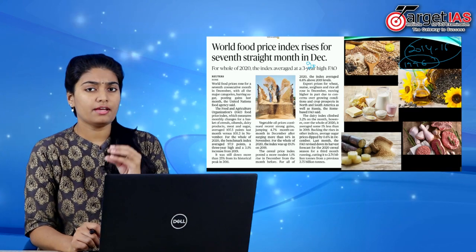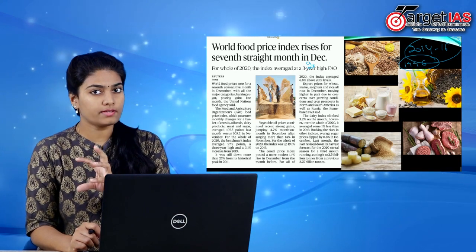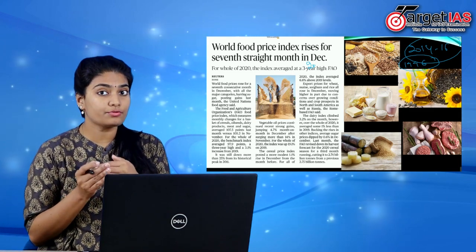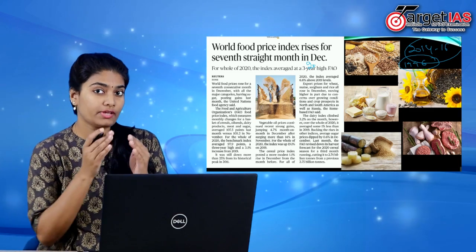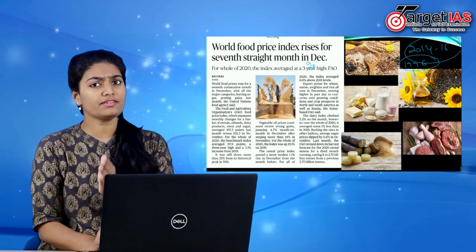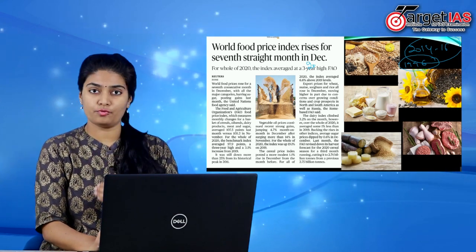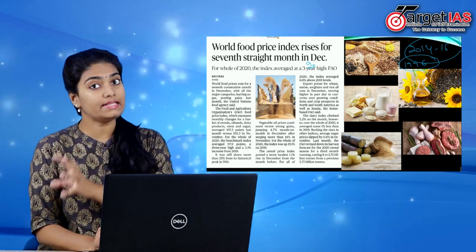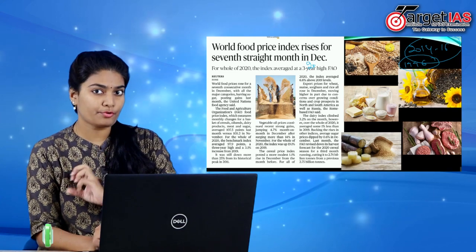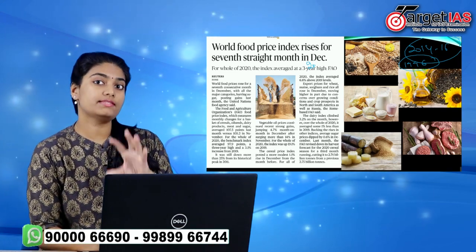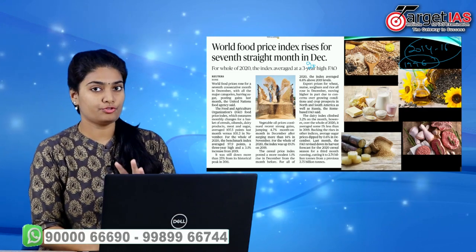If a kg of onion costs 100 rupees, we will try to reduce the consumption of that particular commodity. So an increase in prices results in a reduction in consumer demand, whereas it will increase the income of farmers and producers. This index influences farmers' income and consumer demand.